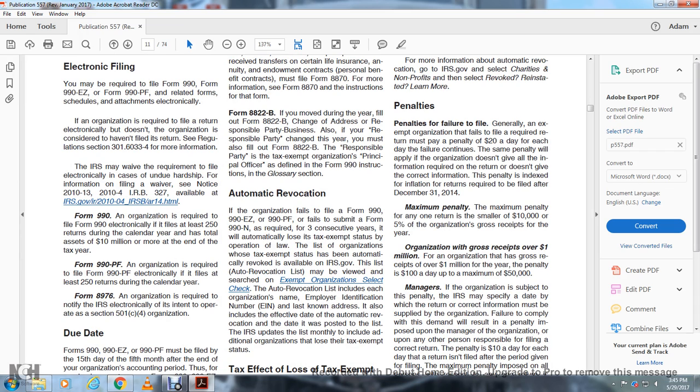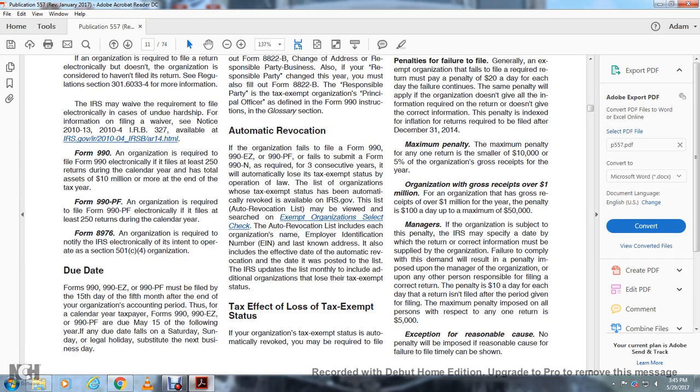Penalties. Penalties for failure to file. Generally, if an exempt organization fails to meet the filing requirement, the penalty is $20 a day for each day the failure continues. The same penalty applies if the organization doesn't give the information required on the return or doesn't give the corrective information. The penalty is indexed for inflation for returns required to be filed after December 31st, 2014. Maximum penalty. The maximum penalty for any one return is the smaller of $10,000 or 5% of the organization's gross receipts for the year. For an organization with gross receipts over $1 million for the year, the penalty is $100 a day up to $50,000.